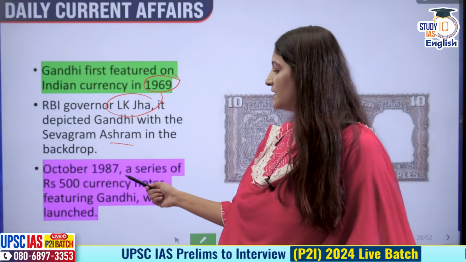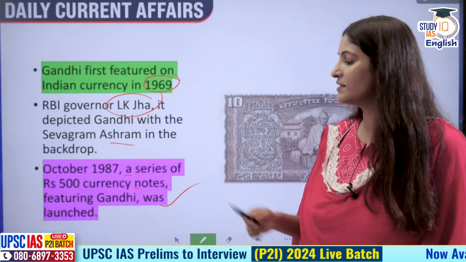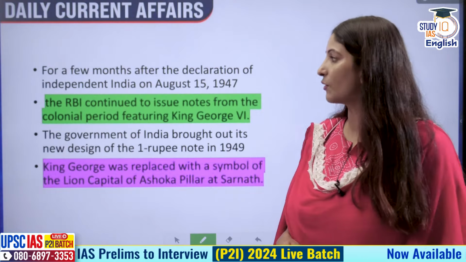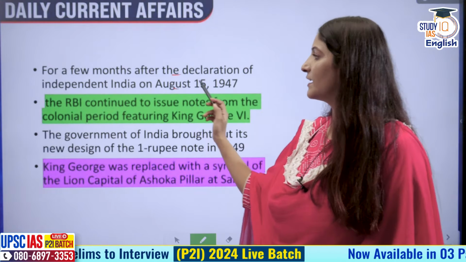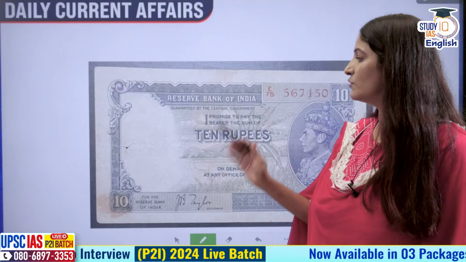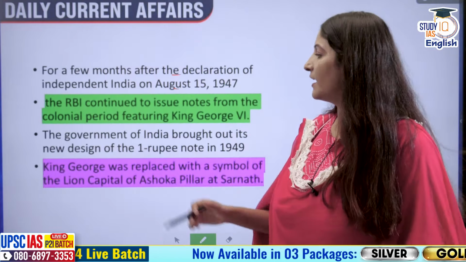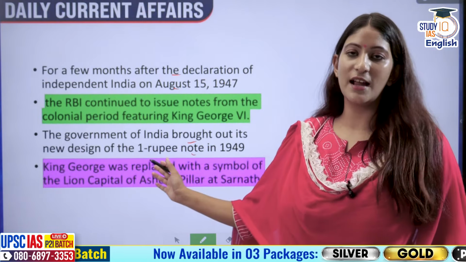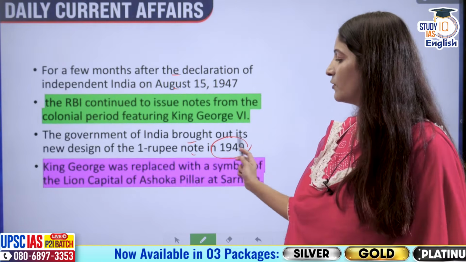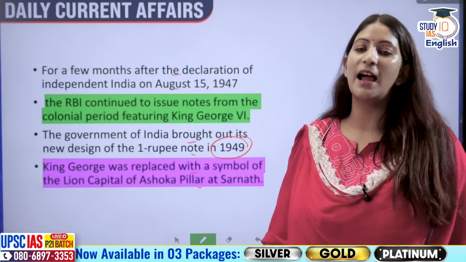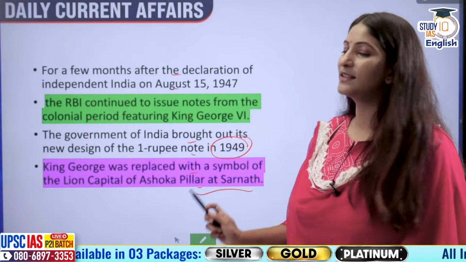In October 1987, a series of 500 currency notes featuring Gandhiji was launched. For a few months after the declaration of independent India, we continued to have this particular banknote picture, that is King George the Sixth. And the government of India brought out its new design in 1949 of 1 rupee note. He was replaced with the symbol of the lion capital of the Ashokan pillar at Sarnath.